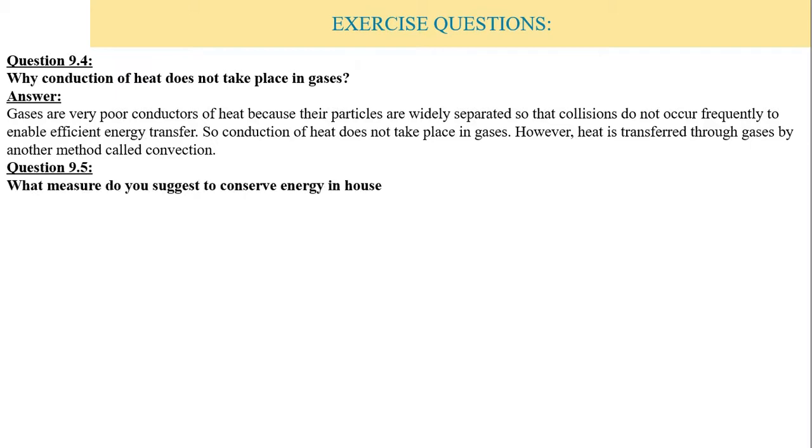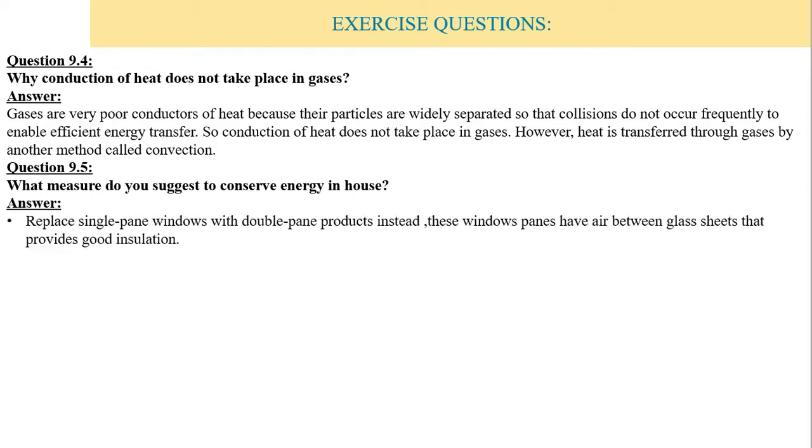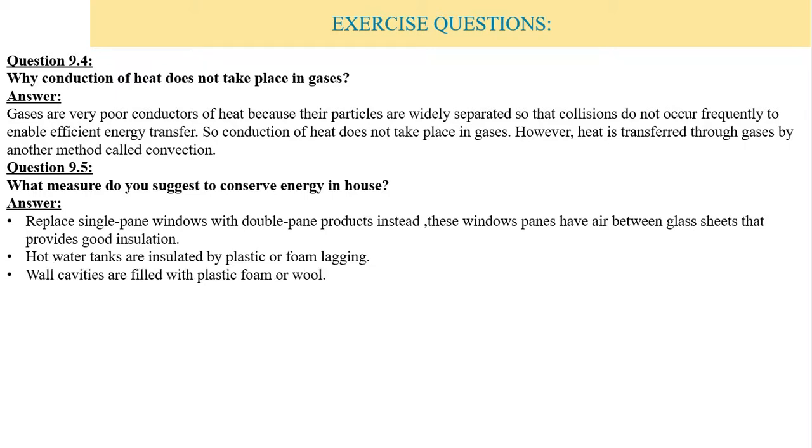Question 9.5. What measures do you suggest to conserve energy in the house? Replace single pane windows with double pane products. These window panes have air between glass sheets that provide good insulation. Hot water tanks are insulated by plastic or foam lagging. Wall cavities are filled with plastic foam or wool. Ceiling of room is covered by insulating material, that is false ceiling.